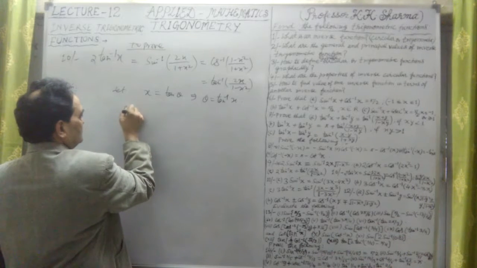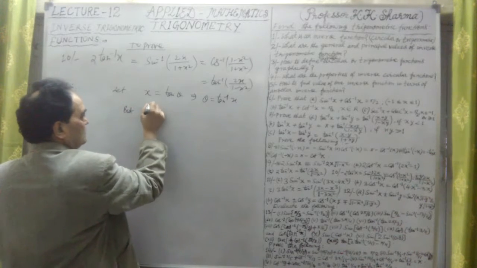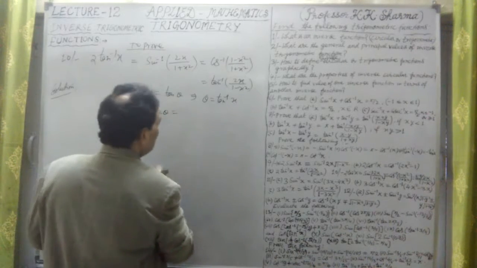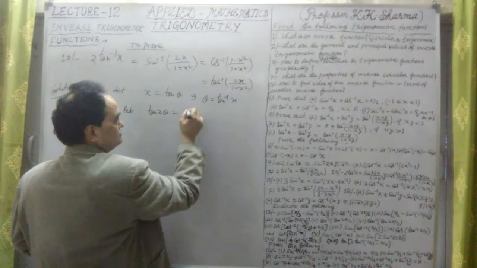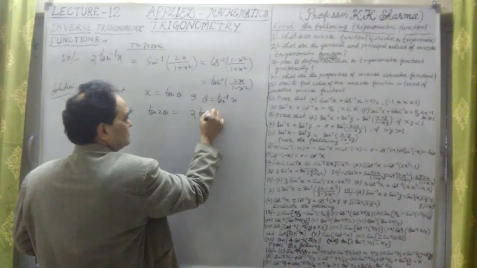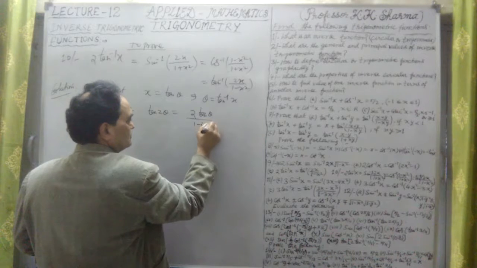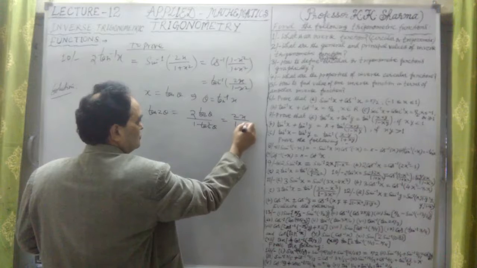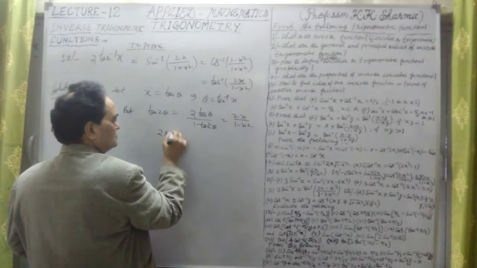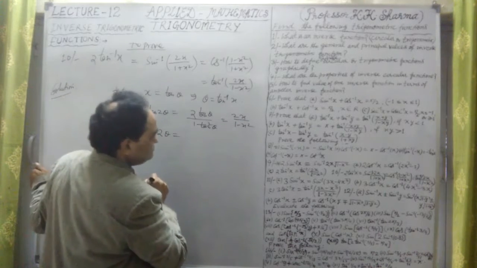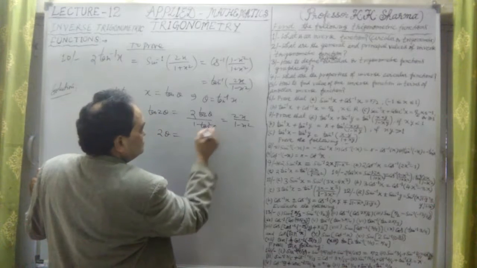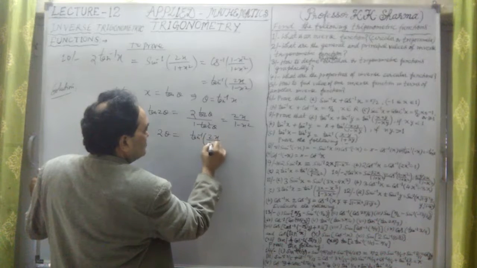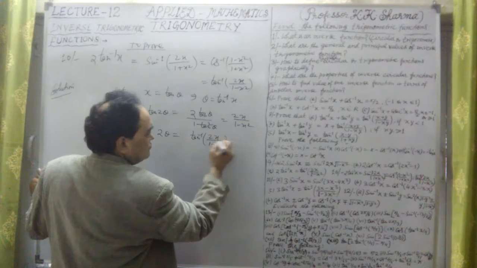But tan 2 theta, what we know about tan 2 theta is equal to 2 tan theta upon 1 minus tan square theta. This we know about, or equal to 2 into x upon 1 minus x square, or 2 theta is equal to tan inverse 2x upon 1 minus x square. We just proved this above.